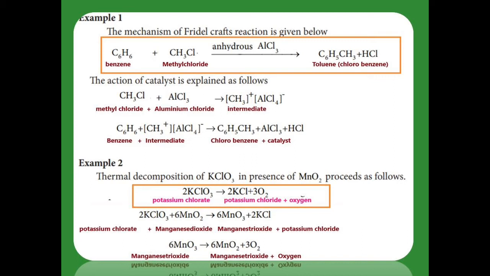The second example: potassium chlorate gives potassium chloride and oxygen in the presence of manganese dioxide during heating. That is called thermal decomposition. First of all, the potassium chlorate reacts with the manganese dioxide. It gives manganese trioxide and potassium chloride. Again, that manganese trioxide, an intermediate compound, decomposes to produce the catalyst manganese dioxide once again, and along with that oxygen. Oxygen is also one of the products. So here the manganese trioxide acts as the intermediate.